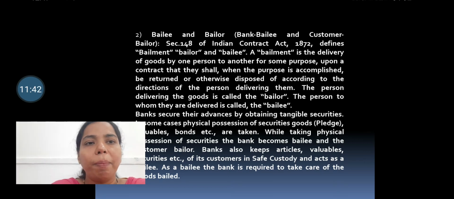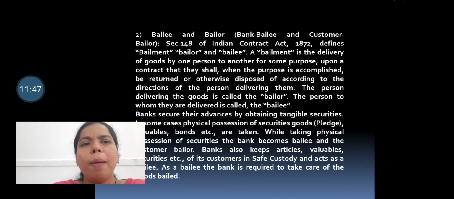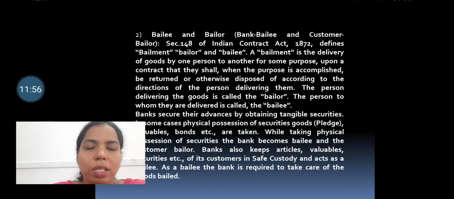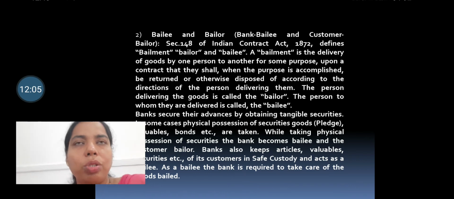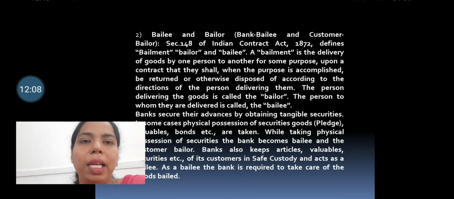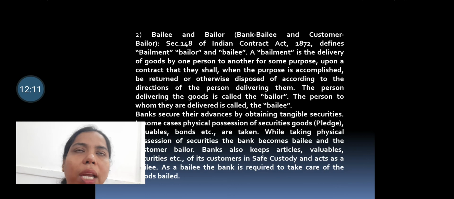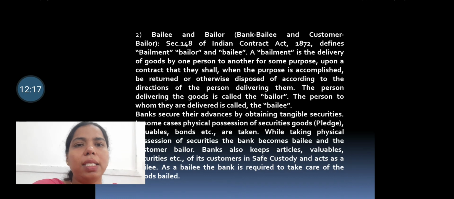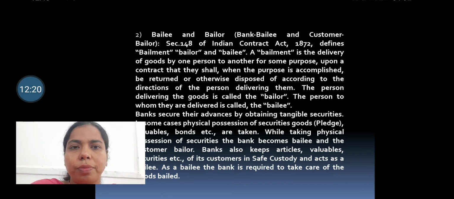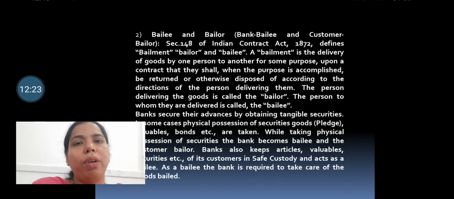So the bank works as a bailee and the customer works as a bailor. This arises when the bank keeps the articles, valuables as well as securities of its customer in safe custody. So at that time this relationship is developed. Basically, if we are talking about special relationships, these include trustee and beneficiary, bailor and bailee, and further the mortgagor and mortgagee and others. All these are in terms of certain things being kept with the bank by the customer, and such types of relationships are developed.